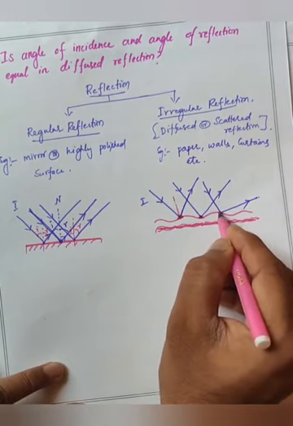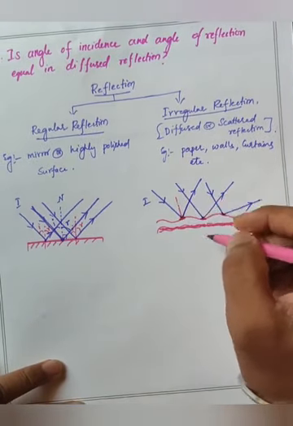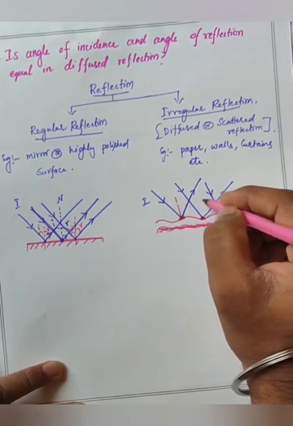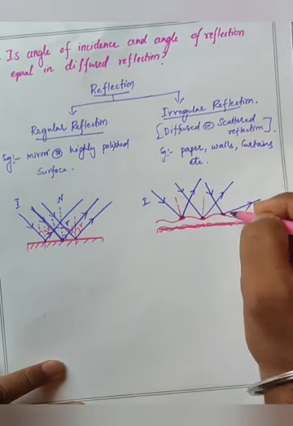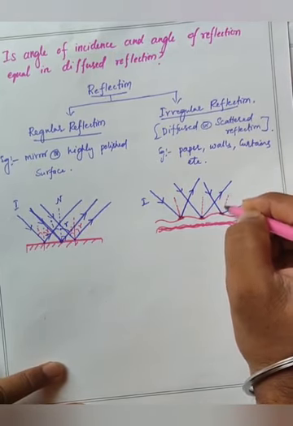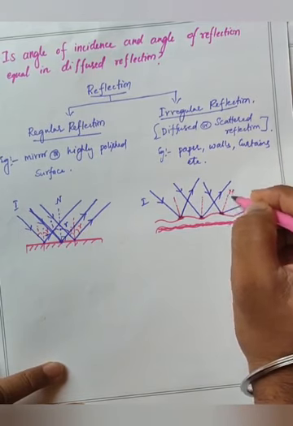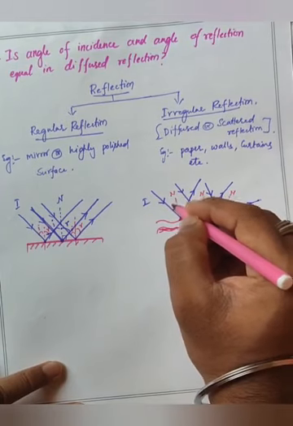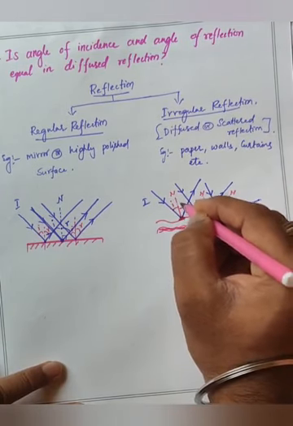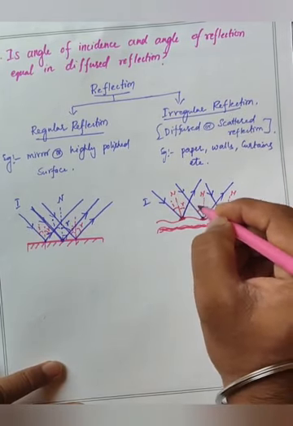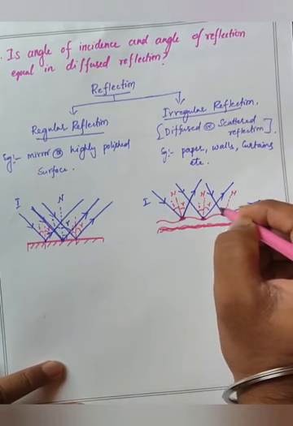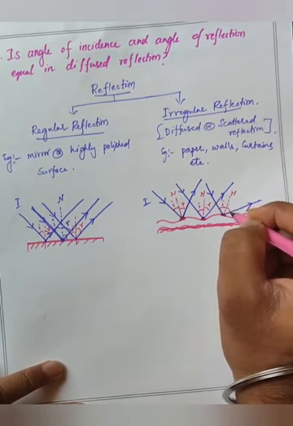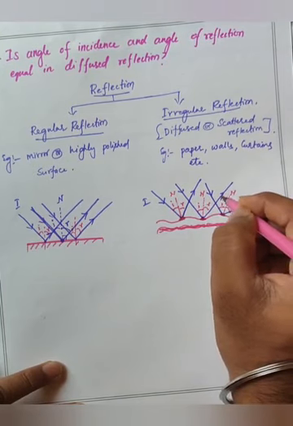Here also it is kind of straight surface. For this is perpendicular, I mean normal. For this is perpendicular, I mean normal. Normal again. So here I can write angle of incidence equal to angle of reflection. Here also angle of incidence equal to angle of reflection. Here also angle of incidence equal to angle of reflection.